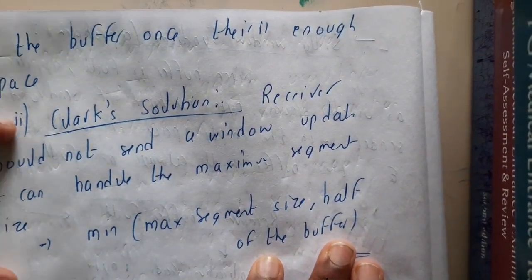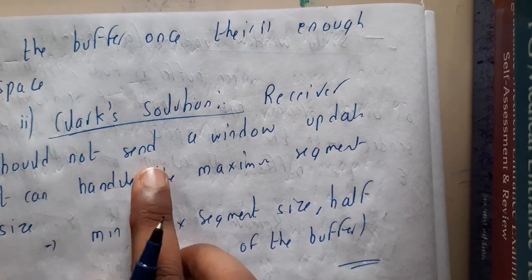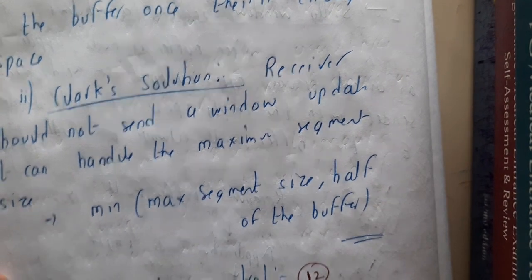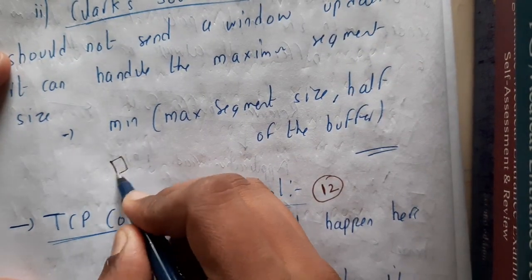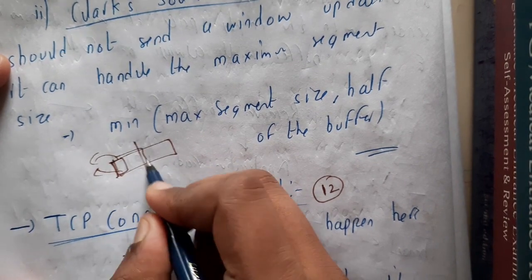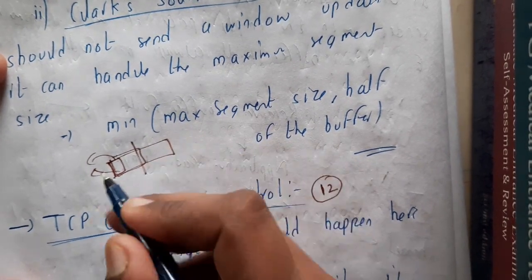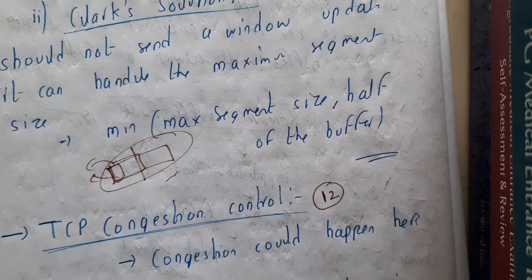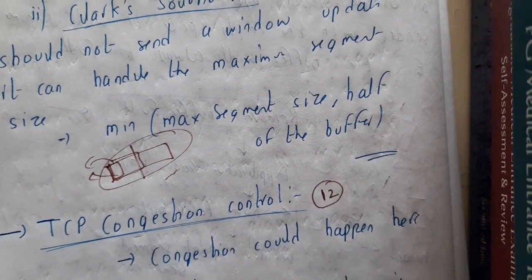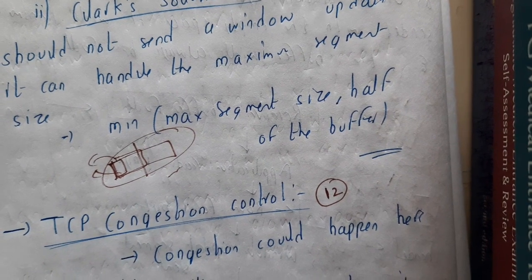Similarly, Clark gave a solution for the receiver side. The receiver should not send a window update until it can handle the maximum segment size. Basically here, for every byte it is sending a request, right? So instead of every byte, if it sends for half the buffer, it will be good, right? So it is better than before. That is the solution given by Clark. He is saying that according to the maximum segment size, when half of the buffer is empty, it should say so. Then they can be sending easily.